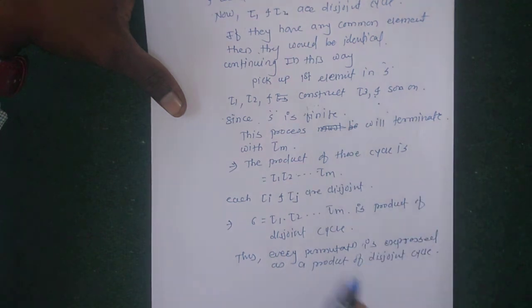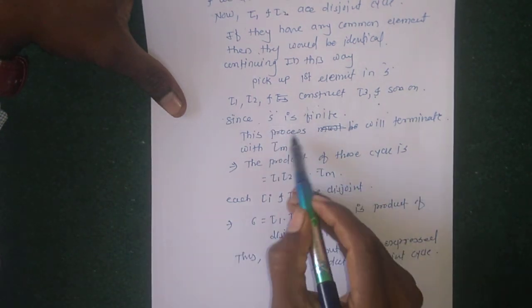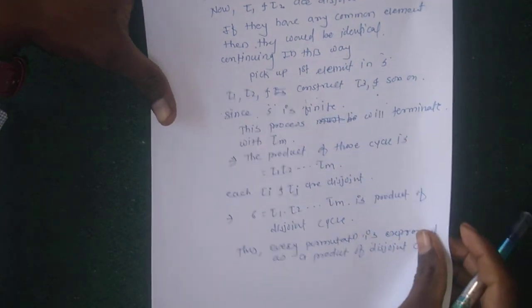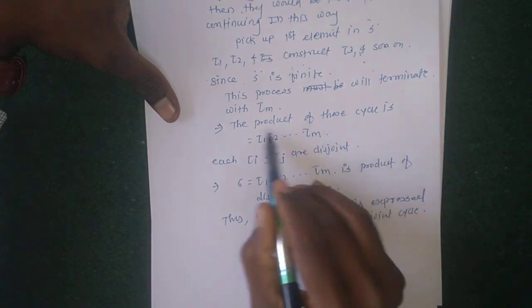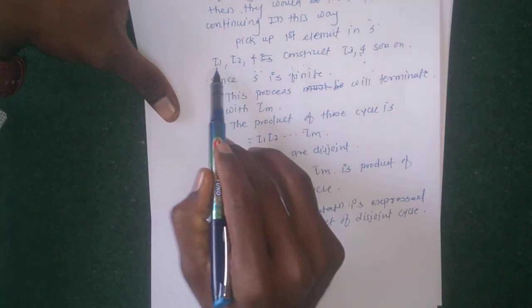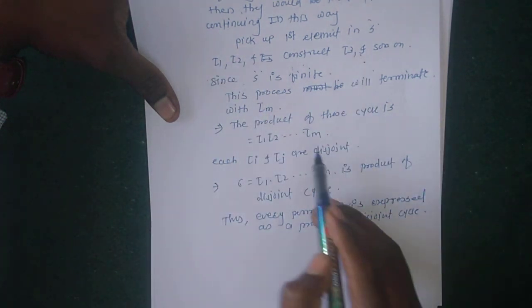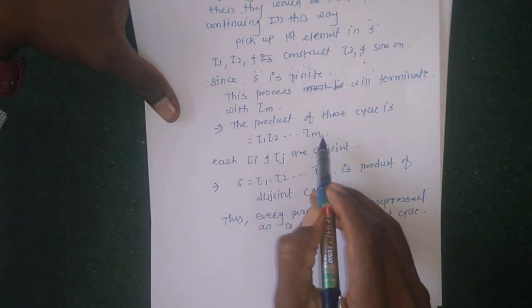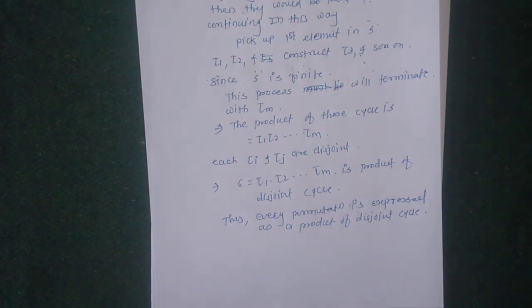This process must terminate at some point. Since S is finite, the cycling process must terminate at some point, say τm. These cycles τ1, τ2, τ3 up to τm are all disjoint, and then σ is a product of disjoint cycles. Hence every permutation can be expressed as a product of disjoint cycles.